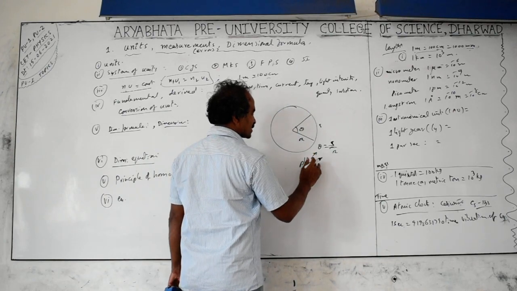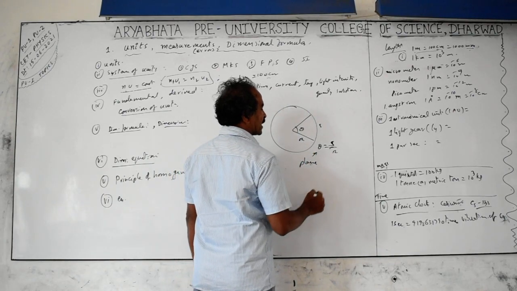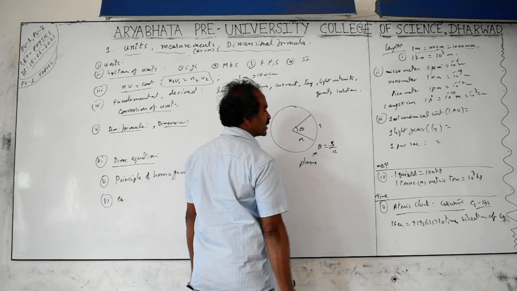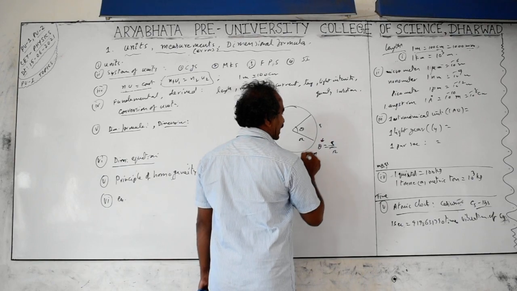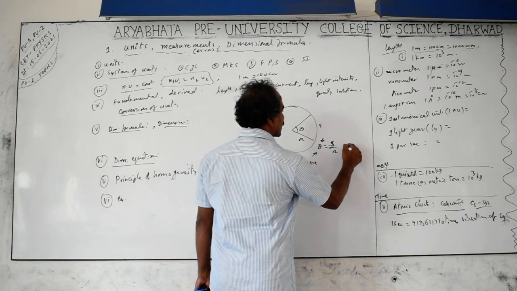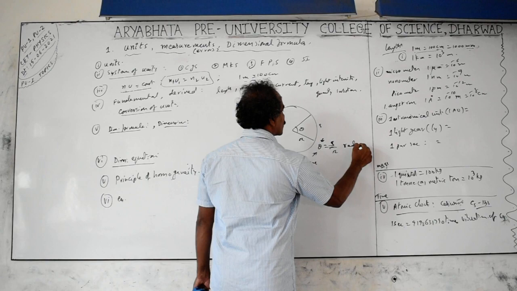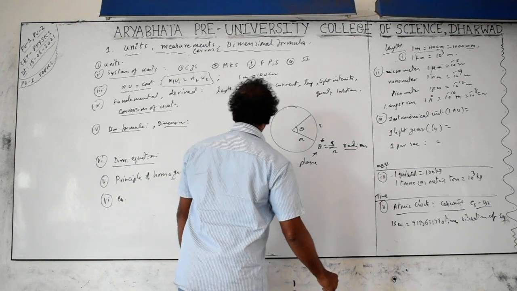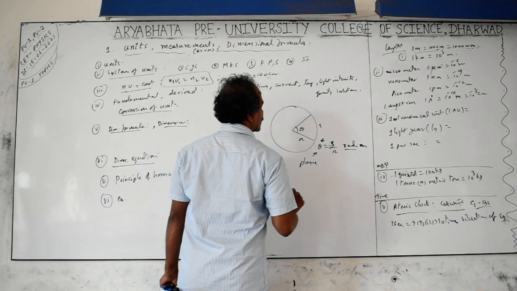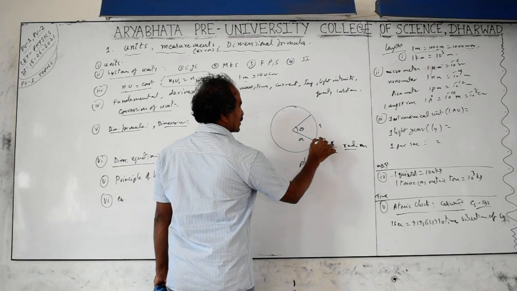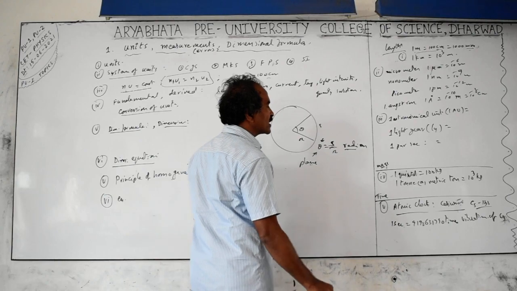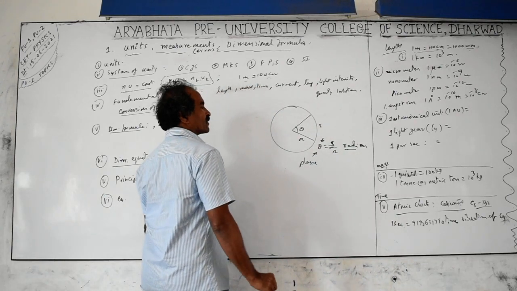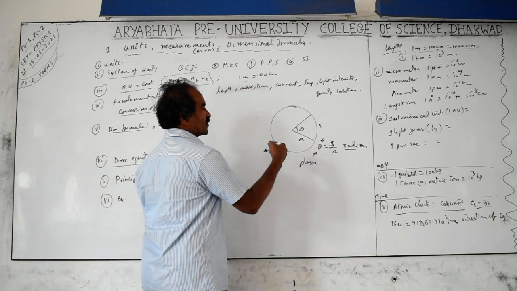This angle is called a plane angle. Plane means a surface, a two-dimensional surface. Plane angle is length by length only. So the unit is meter by meter, the units cancel, but separately units are given for comfort purposes. They are in degrees, called the practical unit, and radians, RADIAN, in short form rad, which is the SI unit of angles. That means this should not have units, being a ratio of similar quantities, but it still has units. Some physical quantities have units and some do not.